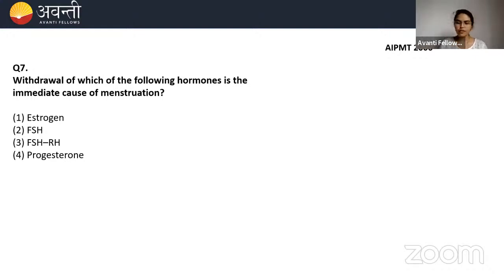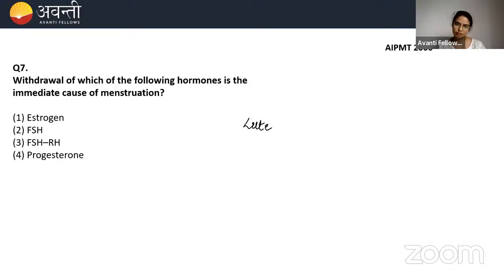So what they have given here, withdrawal of which of the following hormones is the immediate cause of menstruation? Please listen to me very carefully. Menstruation is the next step. Before that, there is a secretory phase, the luteal phase. Now you tell me what happens in the luteal phase.